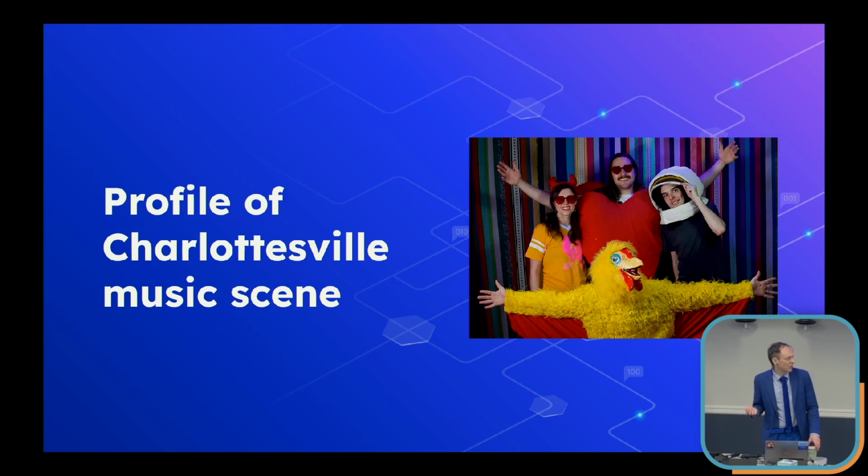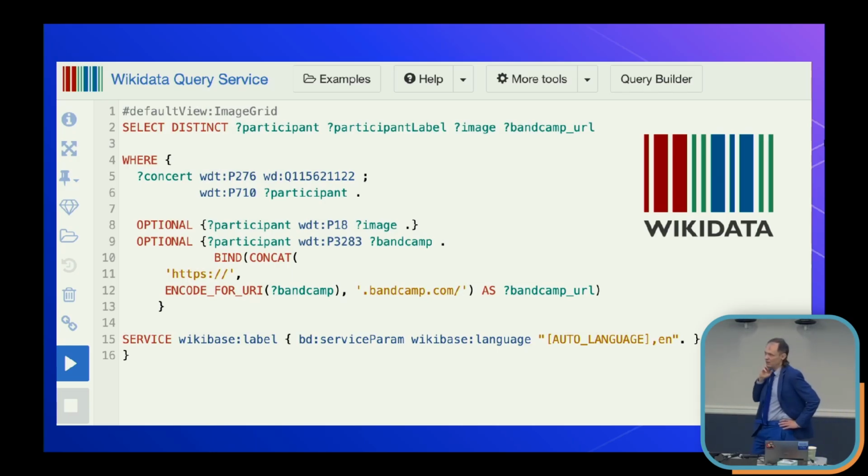So if you know anything about the Charlottesville music scene, you might know this theatrical punk band, the Falsies. They change members from time to time. Someone leaves, someone comes, but they've been around for more than 20 years. Definitely a staple, one of the better music acts to see if you're in Charlottesville. But what if you want to see all the bands? So what I have here is a query written in a language called SPARQL. That's what the Wikipedia platform uses in something called the Wikidata Query Service.